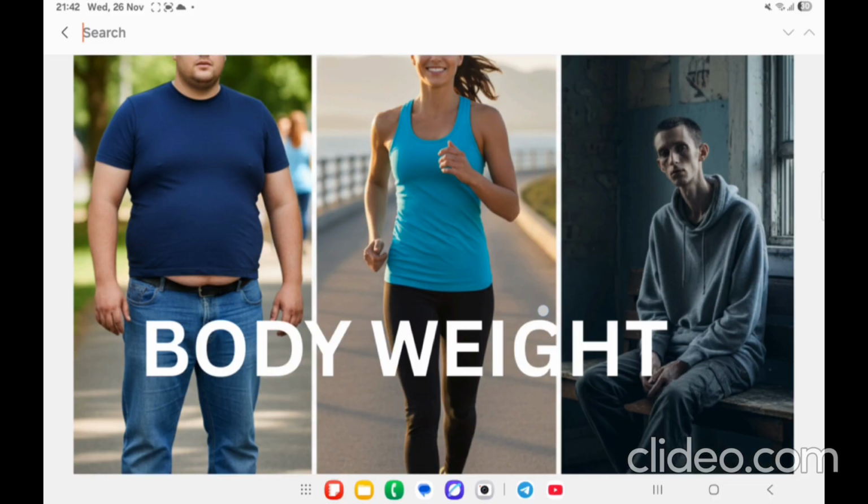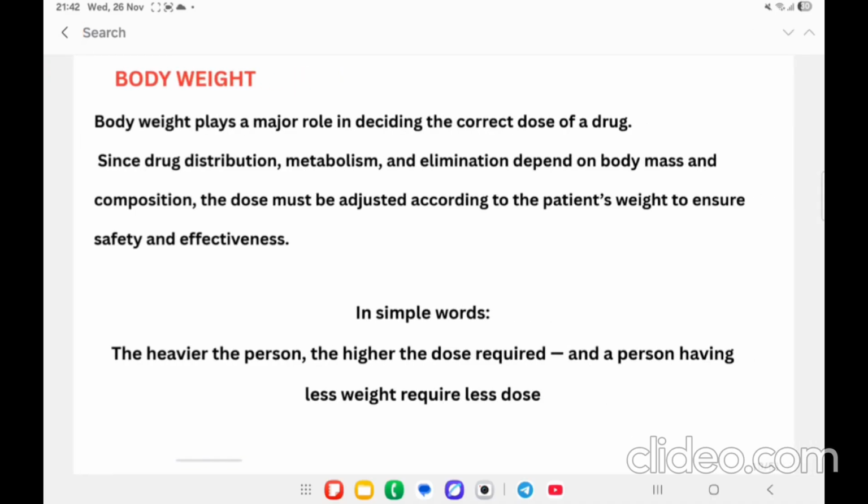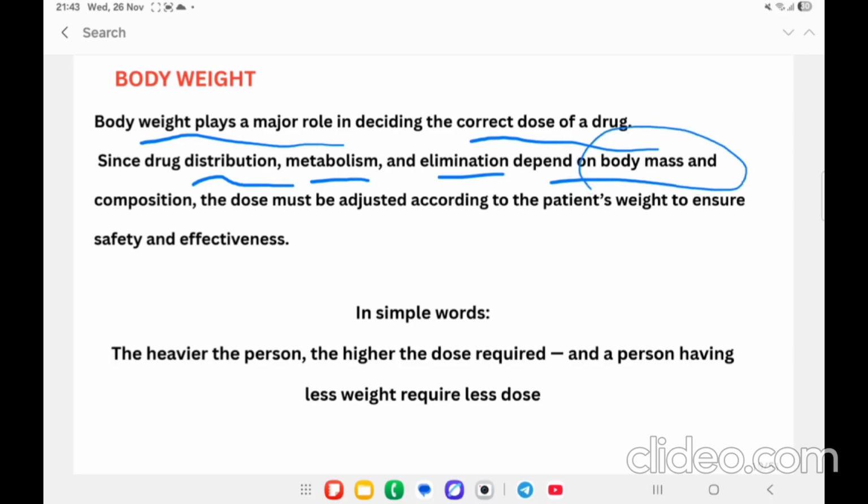And the next factor is body weight, how the body weight is going to affect the dosage of the drug. The body weight plays a very important role in deciding the correct dose of the drug, because drug distribution, metabolism, and elimination mainly depend on body mass.